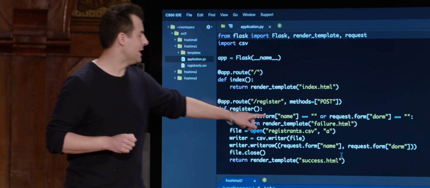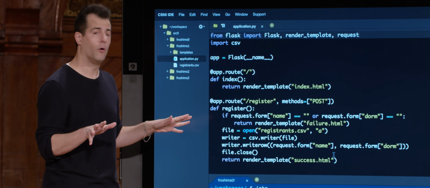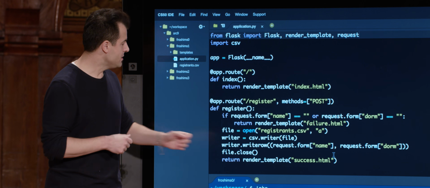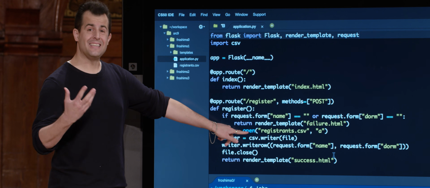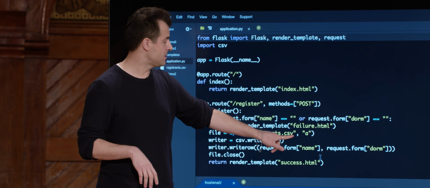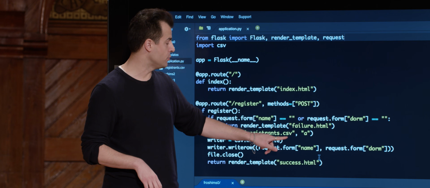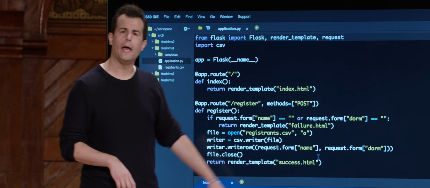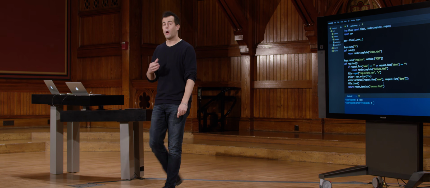So if, again, the name or the dorm are blank, I go ahead and just return the template called failure.html, and we bail out. Otherwise, I declare a variable called file. I open, a la C's fopen function, registrants.csv, which I'm just calling this because it's going to contain my registrants in a comma-separated values file, and then quote unquote a. And you might not recall this, but quote unquote a is for appending.